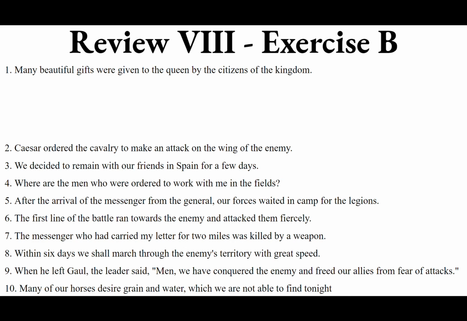Salvete omnes. This is Review 8, chapters 29 through 32. Exercise B. We are parsing English sentences and translating them into Latin. Prima. Sententia prima.